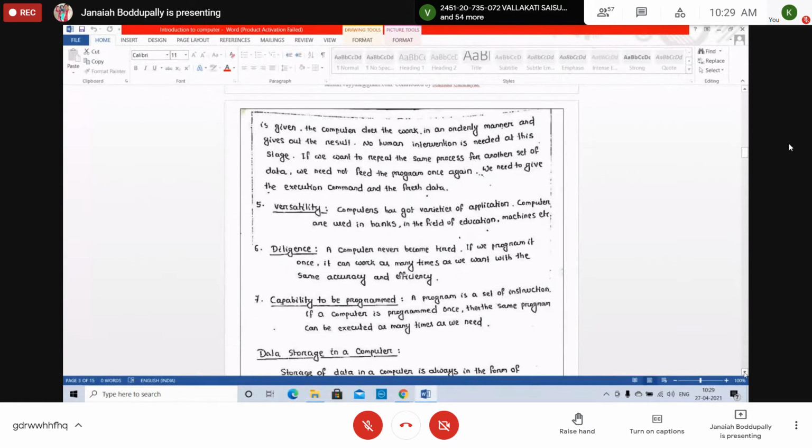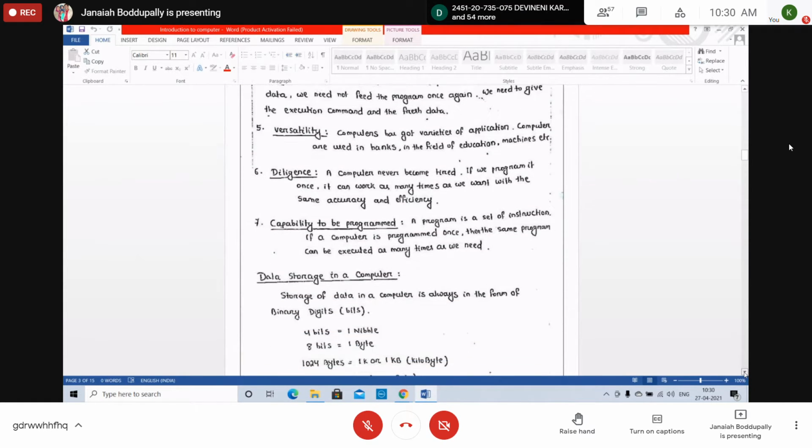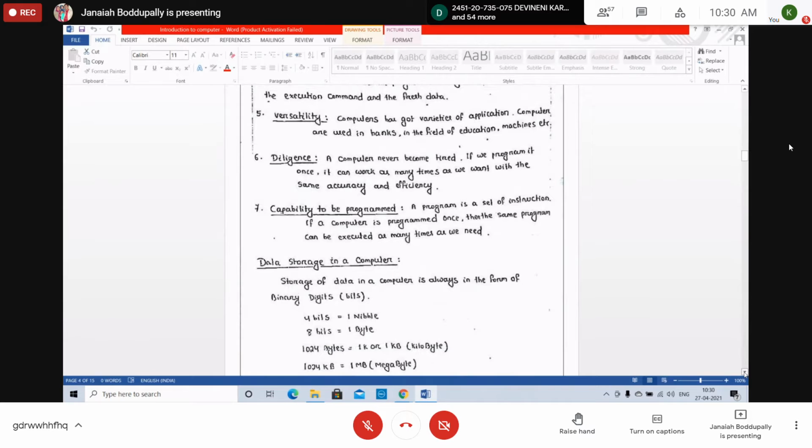Capability to be programmed. A program is a set of instructions. We will discuss that in detail. If the computer is programmed once, then the same program can be executed as many times as we need. All these are called characteristics of the computer.